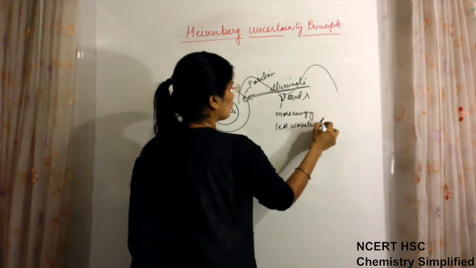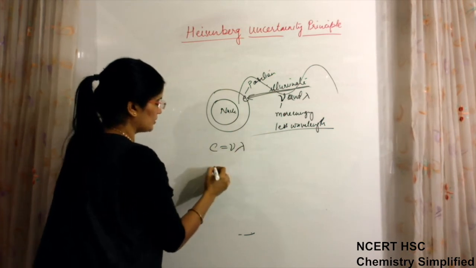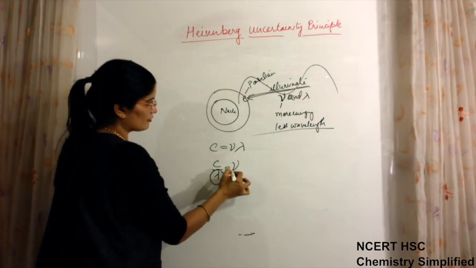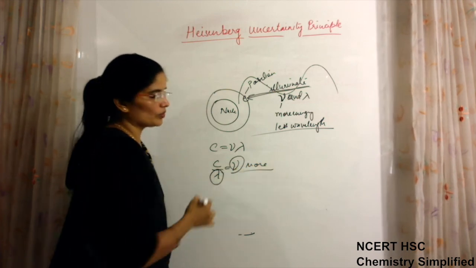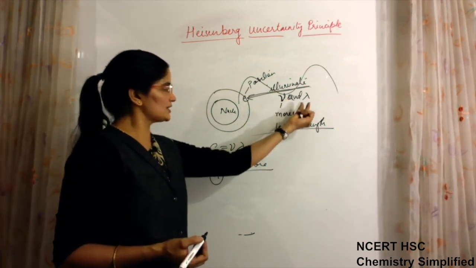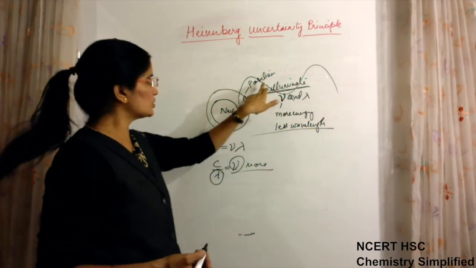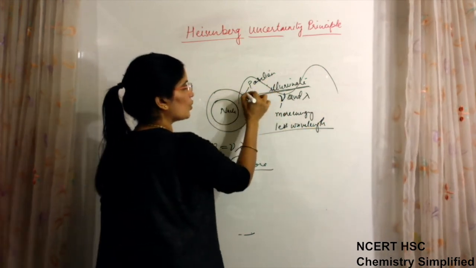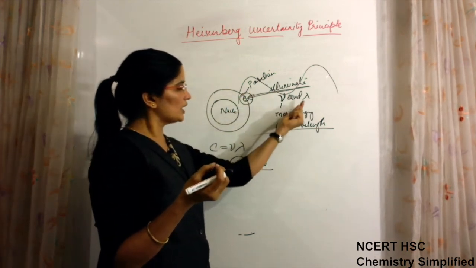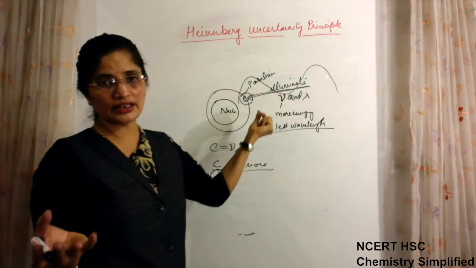Now if we are using less wavelength, we know that c is equal to nu lambda. That means we can write c upon lambda is equal to nu. So if wavelength is less, frequency is more, because they are inversely related. So if wavelength is less, nu is more, that means energy is more. So the radiation which we are using to observe this electron, because it is very, very small, is a smaller wavelength radiation. When wavelength is small, the energy becomes very high.